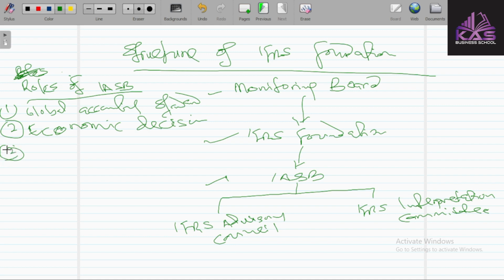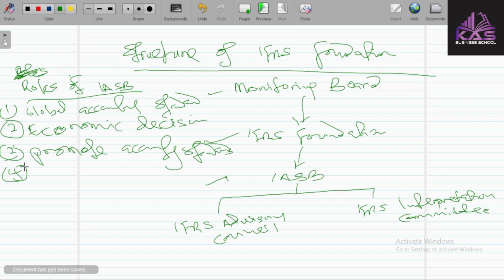Then the third one is it promotes the use and application of the accounting standards. So this body is not just to issue the standards, it also promotes the accounting standards so that other countries will see reasons to accept them.